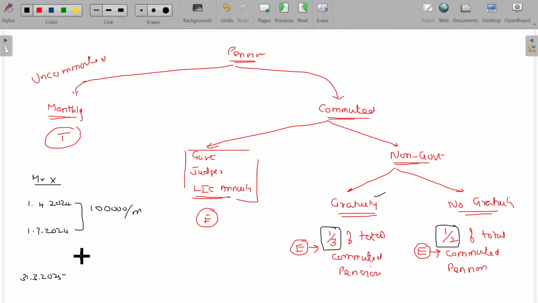From 1/7/2024 onwards up to 1/11/2024, he gets a pension of rupees 40,000 per month. Is that okay?